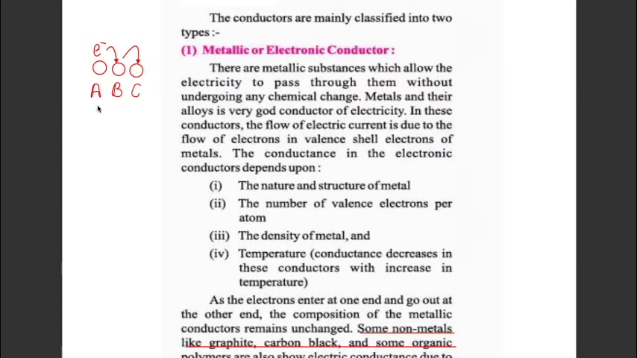Let us understand their mechanism of conductance with the help of this diagram. Suppose A, B and C are three metal atoms in a metallic crystal. Electrons in the valence shell of atom A can easily go to the valence shell of atom B, and electrons in the valence shell of atom B can easily go to the valence shell of atom C. This ease of flow of electrons in metal atoms is responsible for their conductivity.